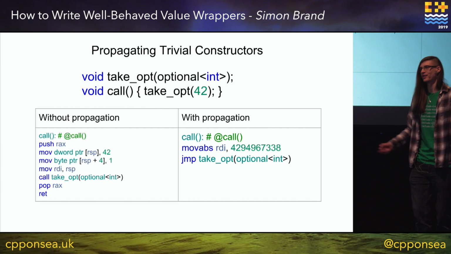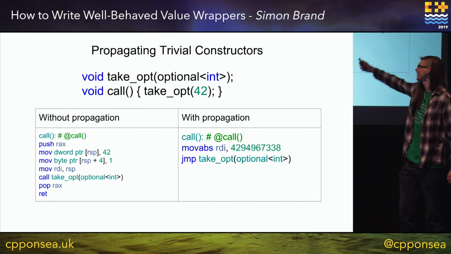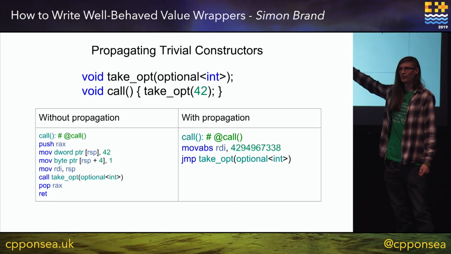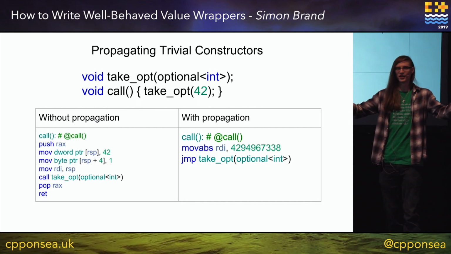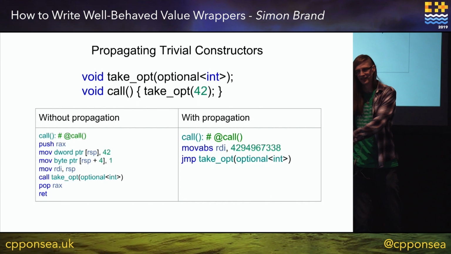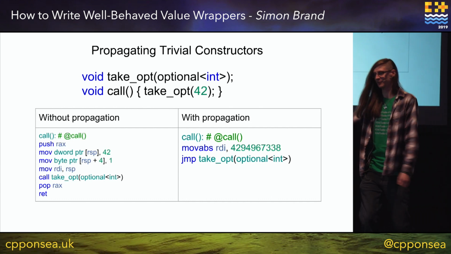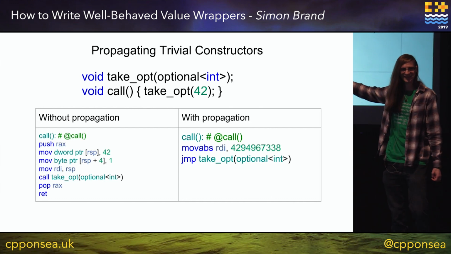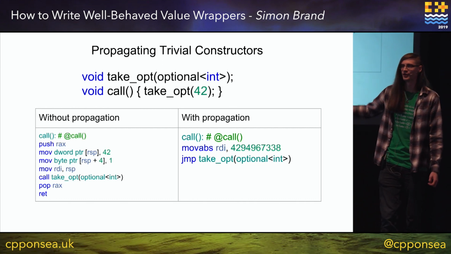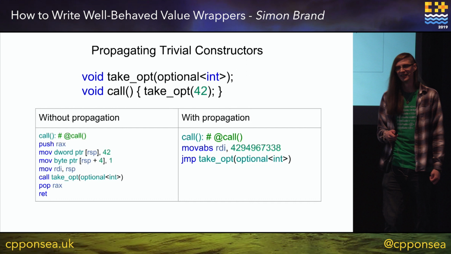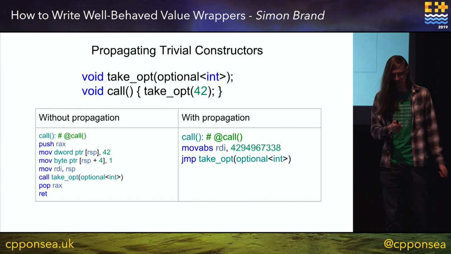This is the same kind of thing. We have to put it on the stack. In this one, we're literally just putting the representation of this object in a register and calling the function. And since it's a tail call, we're just doing a jump. We're not even having a call instruction. And these things start to pile up even more.